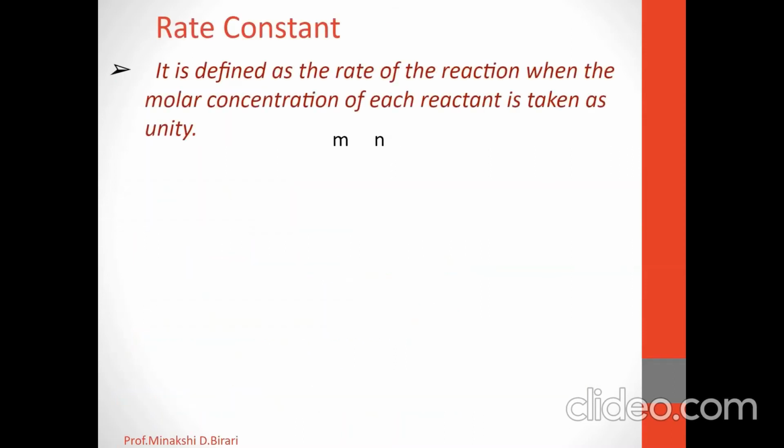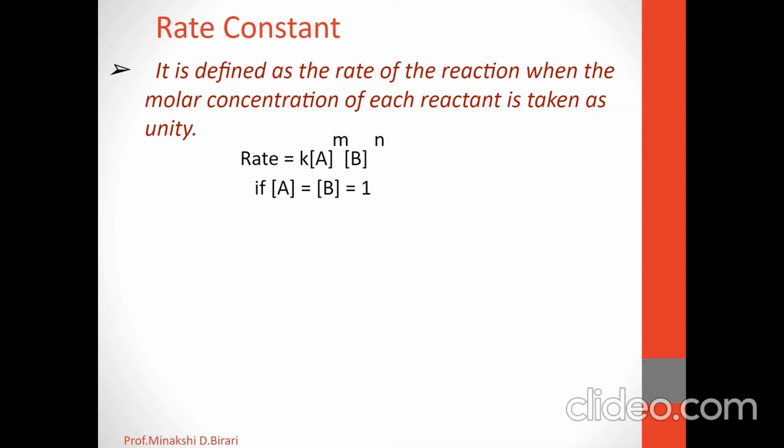Now the rate constant. What is rate constant? Rate constant is defined as the rate of the reaction when the molar concentration of each reactant is taken as unity. The proportionality constant is called the specific velocity constant, rate constant, or specific reaction rate. The rate constant is characteristic of the reaction and is different for different reactions. It depends on temperature and usually increases with increase in temperature.